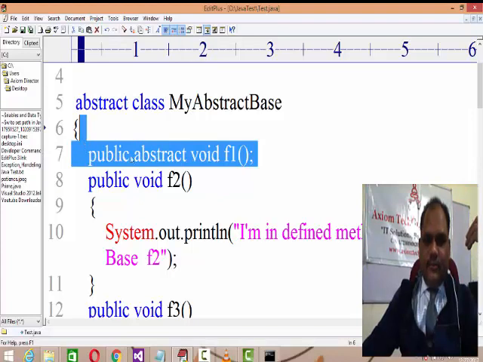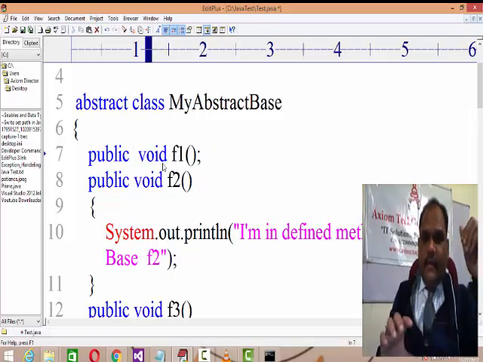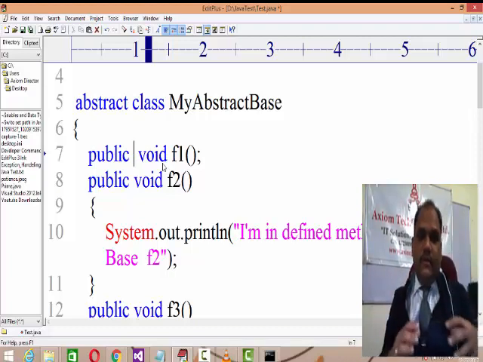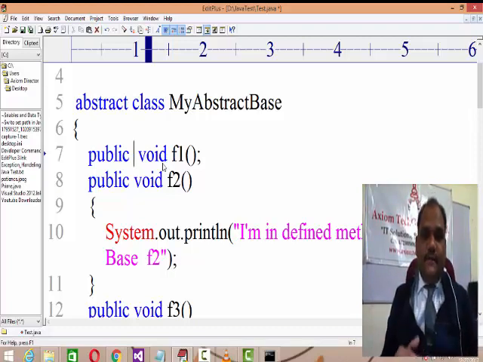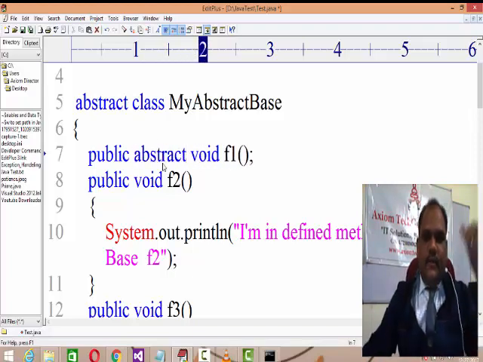So as f1 is an abstract method, you can't write it without the abstract keyword, because if you write public void f1, the compiler will consider this method a defined method. So you have to write the abstract keyword: public abstract void f1.